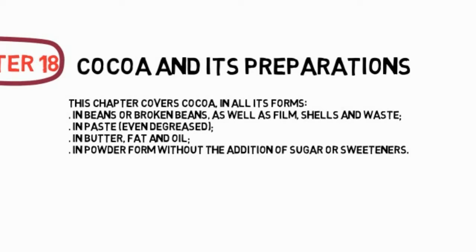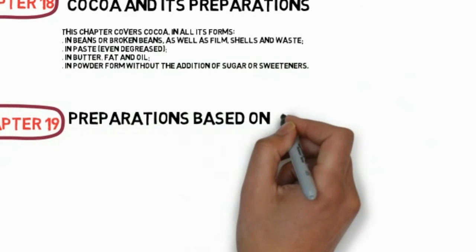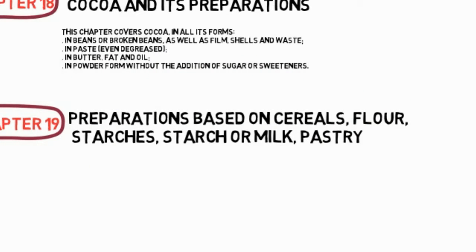Chapter 19: Preparations based on cereals, flour, starches, starch or milk, pastry. This chapter includes food preparations obtained directly from cereals of Chapter 10. Food preparations obtained from products of Chapter 11. Food preparations obtained from flours, semolina or powders of vegetable origin. Food preparations obtained from dairy products. Pastry and biscuit products.